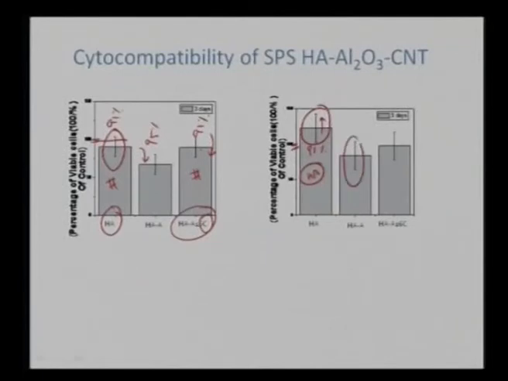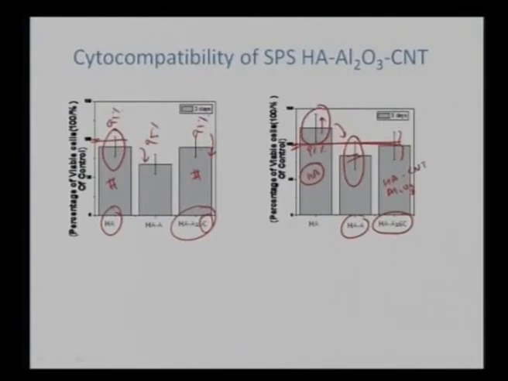It means porosity is also one of the very critical parameters in dictating the cell growth. Further, with the addition of aluminum oxide, it is again very dense. Alumina is bioinert in nature, so it always shows a reduced cell response in comparison to the other two pellets. Further, for hydroxyapatite with some carbon nanotube addition, this now catches up to approximately 98-99%, and it is catching up with what was available for the dense hydroxyapatite. So this tells very clearly that the sample with alumina and CNT in it is in no way inferior in terms of cytocompatibility.